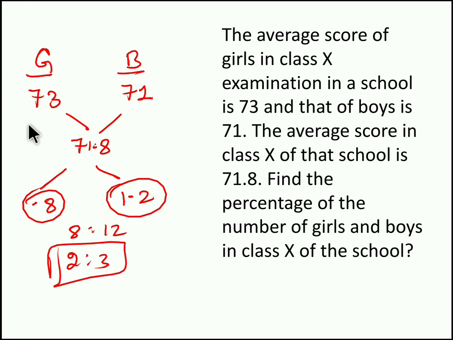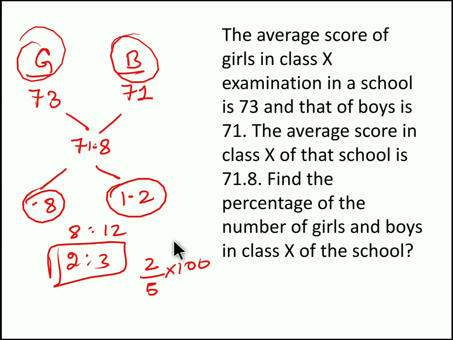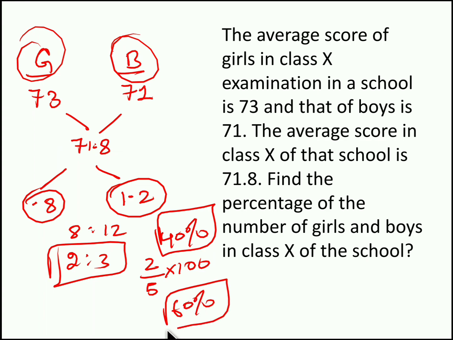Now girls are 2 parts and boys are 3 parts. Right, so girls and boys are in the ratio 2:3. So 2 out of 5 into 100 is girls, which is 40%. So out of 100%, if 40 is girls, the remaining 60% will be boys. If you want more details regarding mixture and alligation, you can look at the playlist where we have covered mixture and alligation. Now moving to question number 4.